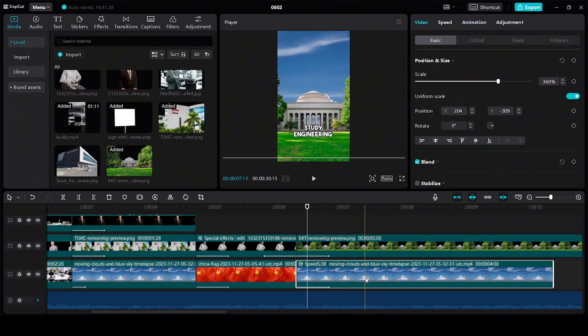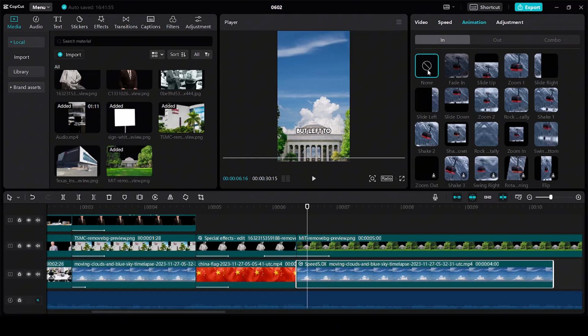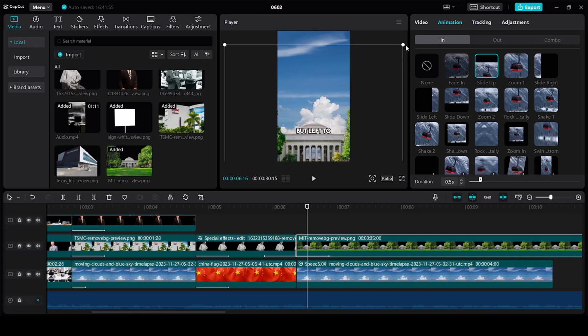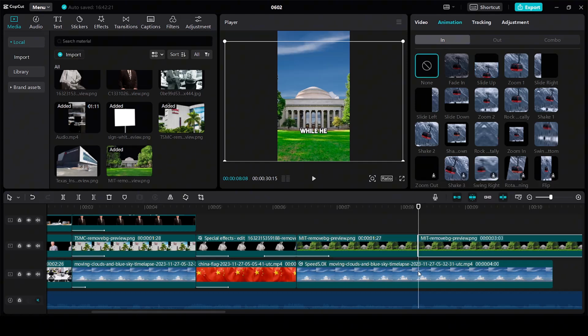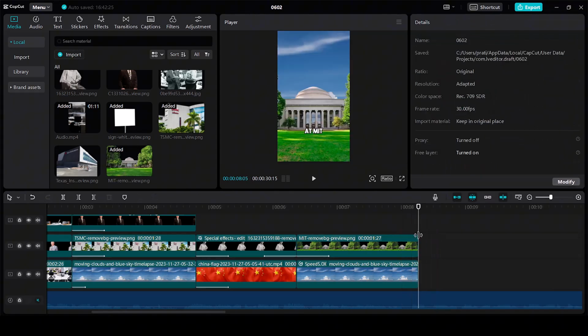In fact, let's not give any animation to the background. Click on background and set it to no animation. But let's have animation for the school. Increase the size, keep it over here at MIT. The effect is going to last till here, so I'm going to trim out the rest. For doing that, cut it over here and cut it over here. I'm going to delete both these parts.